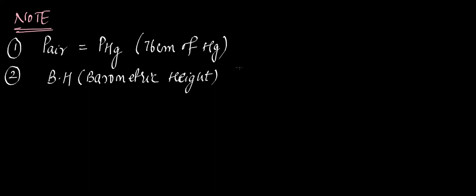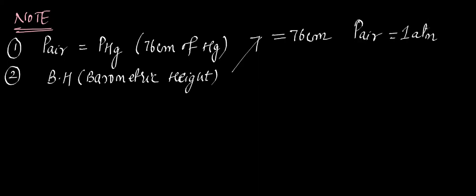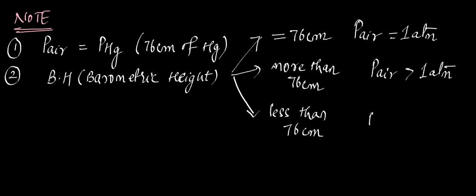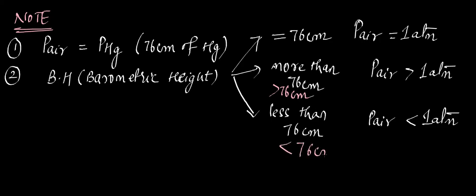Okay, let us take three different cases. If barometric height is exactly equal to 76 centimeters, the atmospheric pressure of the air will be 1 atm. Okay. Suppose the barometric height is more than 76, it will be more than one. Yeah, the pressure of the air will be more than 1 atm. If the barometric height in the tube is less than 76 centimeters, then what will the atmospheric pressure be? It will be less than 1 atm. Yes, ma'am. More than is denoted like this, greater than 76 centimeters; less than is towards the right hand. This is the symbol. Okay.